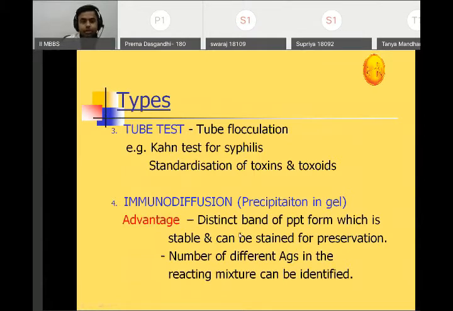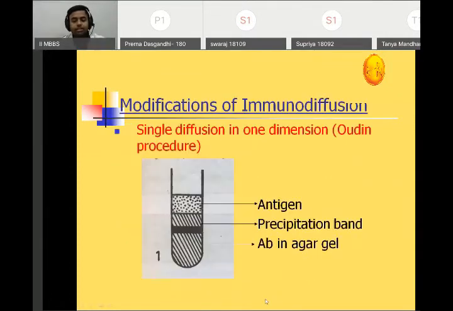test. Okay, there's a precipitation in gel. They sometimes ask you in a short note, precipitation in gel. So you give the immunodiffusion test. Okay, a distinct band of precipitate forms which is stable and it can be stained for preservation. The number of different antigens in the reacting mixture can be identified.